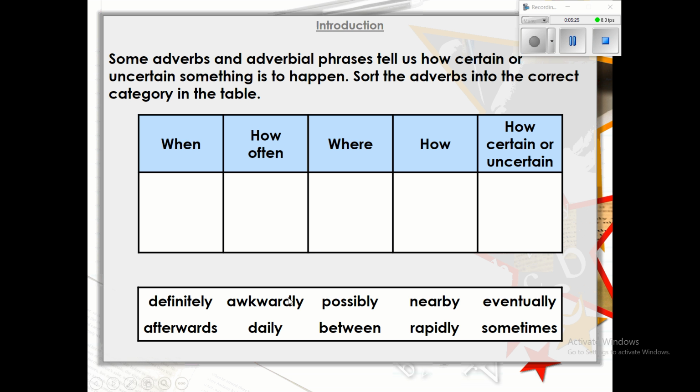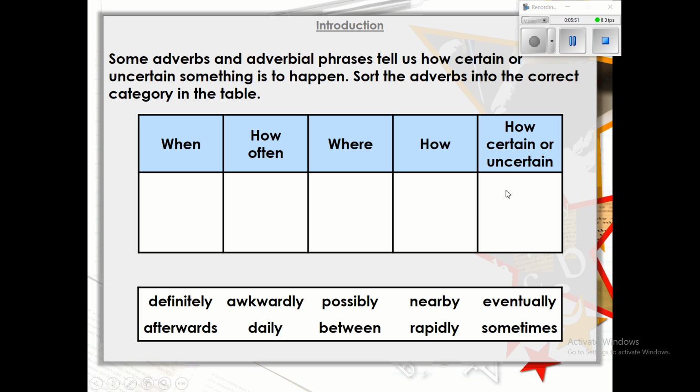For the next one, awkwardly, that's showing how something happens. Okay, it shows it's awkwardly done. I would like you to then go through the rest of these for me and try and put them into the correct spot in the table. I'll give you a clue. I've given you the first two, and there are 2 words in each of the boxes. Okay, pause the video, give that a go for me.